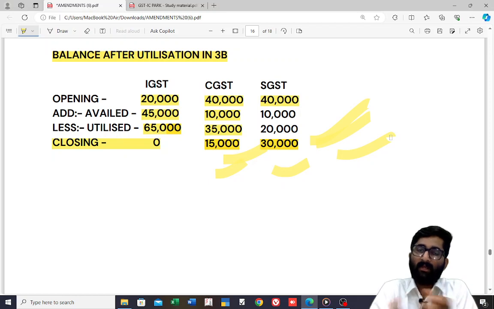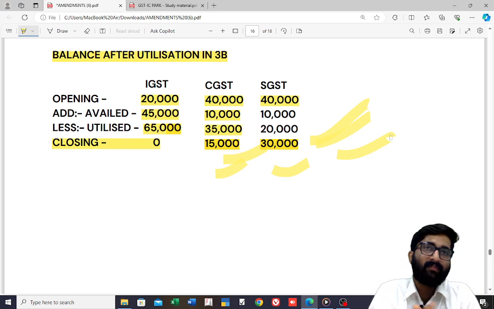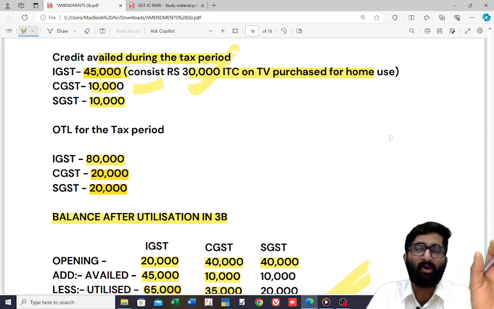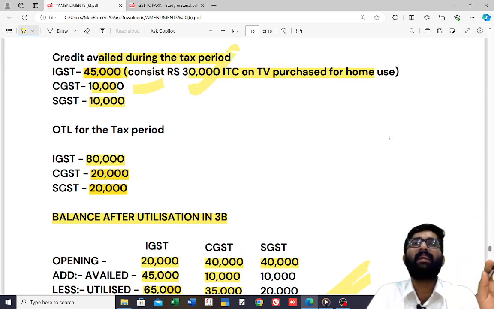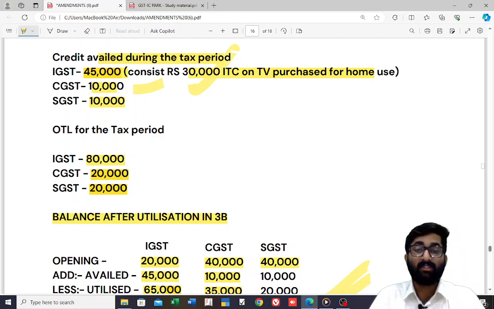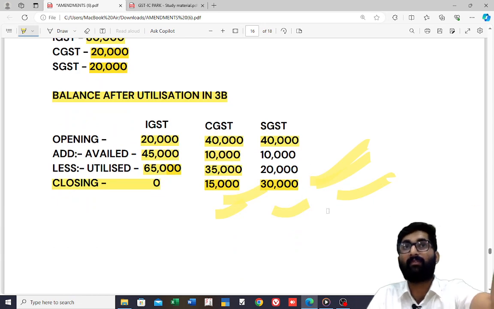Now it is not falling below. The total amount of 45,000 is not falling below the wrong availment. That's why the government says you are not liable for interest. Don't worry. If this total was below 30,000, then you would be liable for interest.